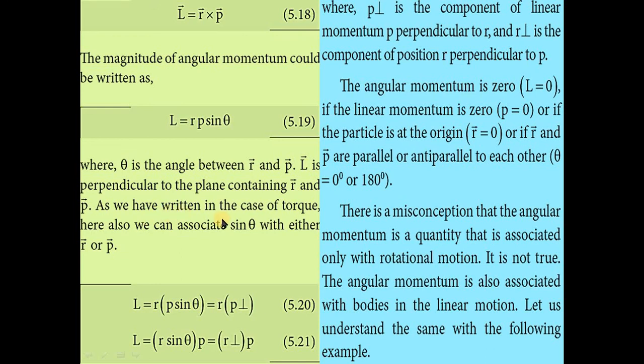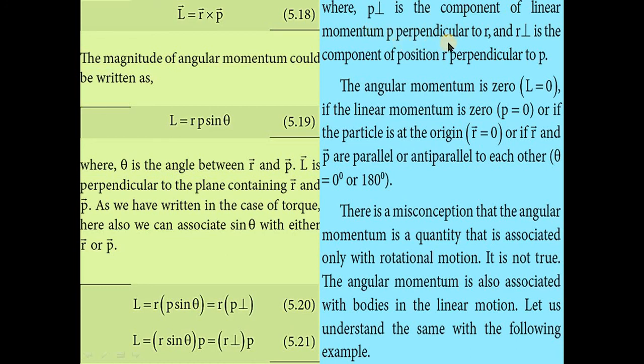As in the case of torque, here also we can associate sin theta with either R or P. L is equal to R into P sin theta, that is R into the component of momentum acting in the perpendicular direction. Otherwise, L is equal to R sin theta into P, that is the perpendicular distance into the momentum.